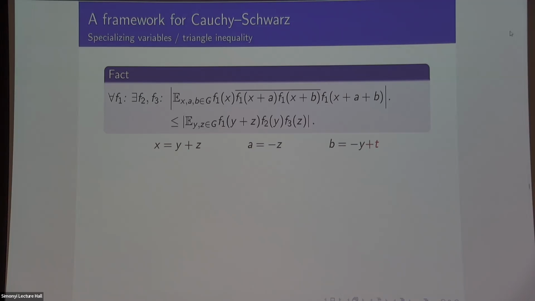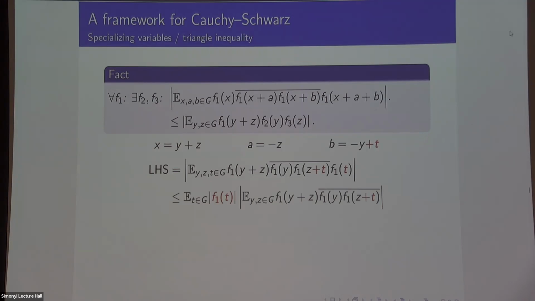Well, essentially I can do a change of variables. I can say x is going to be y plus z, and a is going to be negative z, and b is going to be negative y, plus some other variable t that I don't care about so much. When I apply this change of variables, this is what I get. So I have f1 of y plus z, f1 of y, f1 of z plus t, and f1 of t. And then by the triangle inequality, if I don't care about t, I can just remove it.